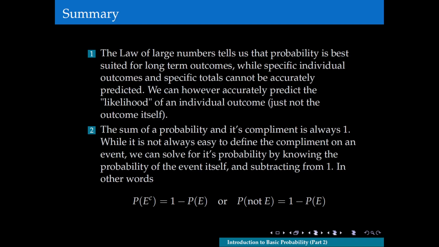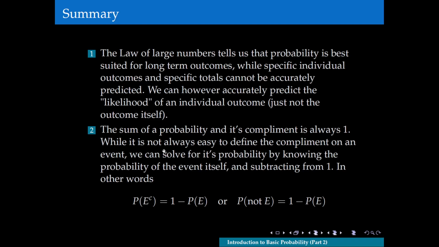It doesn't say we're going to obtain exactly 552,000 heads out of running it 600,000 times or 100,000 times or 1,000,000 times or whatever you can come up with, right? It simply predicts the likelihood of the individual outcome, and it gives the long-term probability of those outcomes occurring. It doesn't determine what the individual outcome is, just the likelihood of an individual outcome.